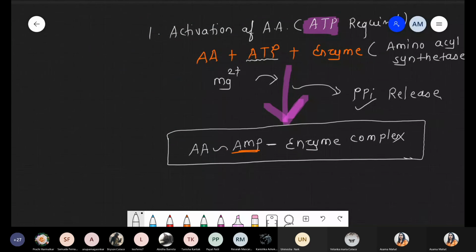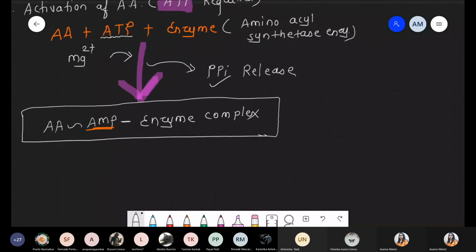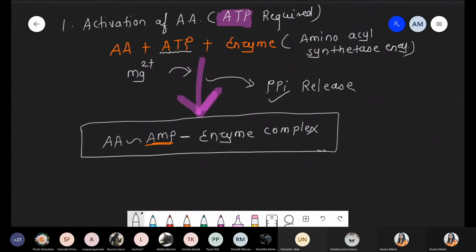Yeah, so just check the first step, that is we are talking about the activation of the amino acid. So this part is done.